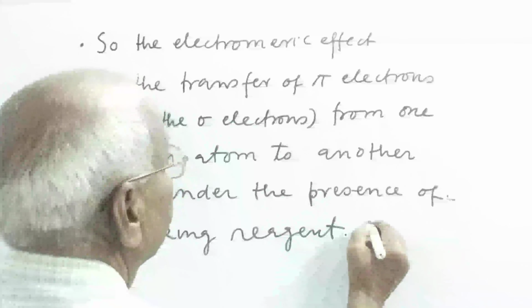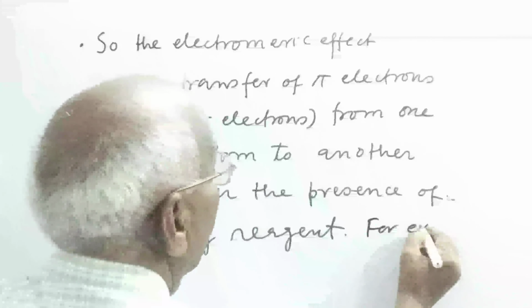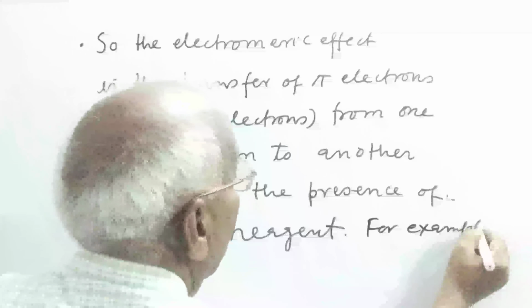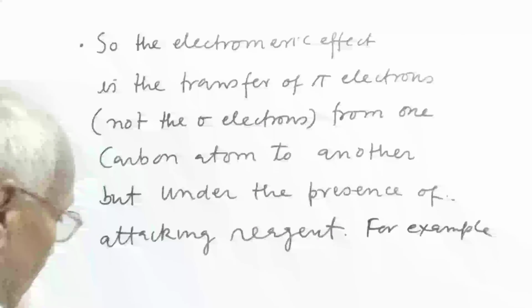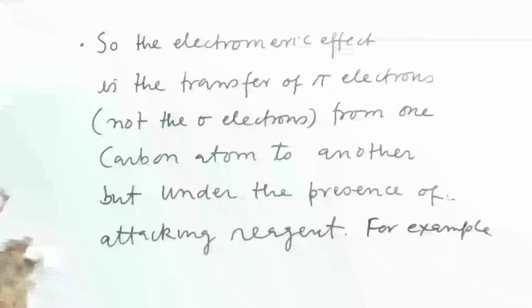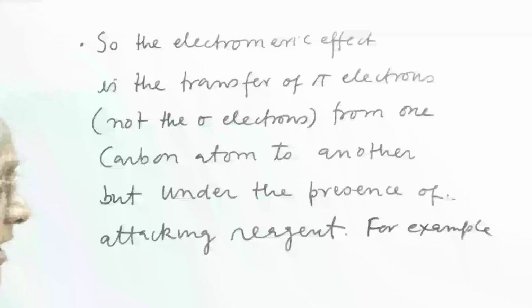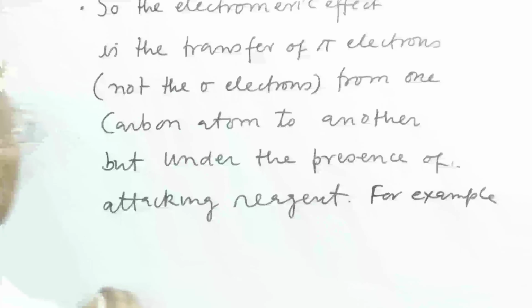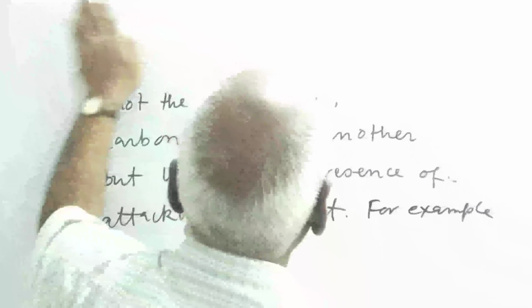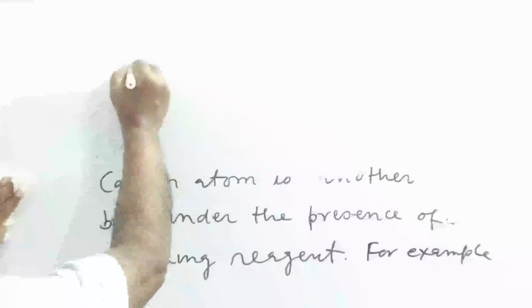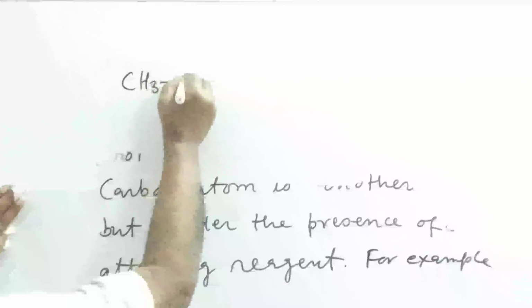For example, the compounds which undergo electromeric effects are, start with a simple example. Simplest example is propene.